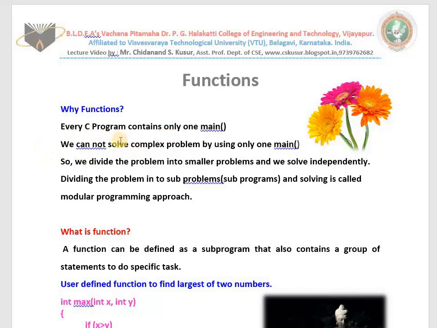Now every C program contains only one main function. Inside the main only we allocated the memory. That means we defined the variables. Then we wrote some instructions for reading, some instructions for calculation, and some instructions for showing the results. Only by following these steps we cannot solve complex or large problems.